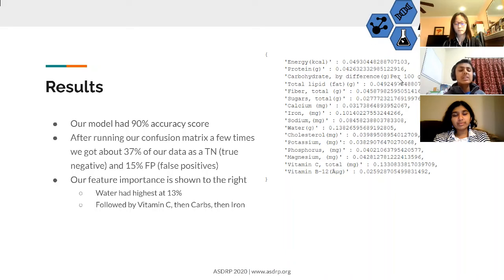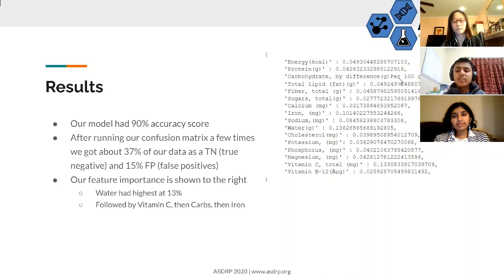And finally, we used feature importance to figure out which value our classifier was depending on the most to make its classification. This is the most important result of our experiment and tells us which nutrients we should assess the most when determining whether a food is healthy or not.